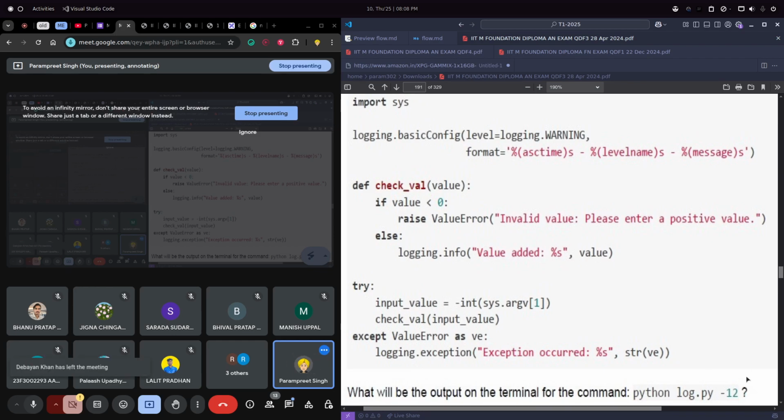What do you think will be logged into the log file? Or instead of log, let's consider that we have print statements instead of log. Then what will be printed? Value added and the time, level name, and message. But we are passing in negative, right? -12.